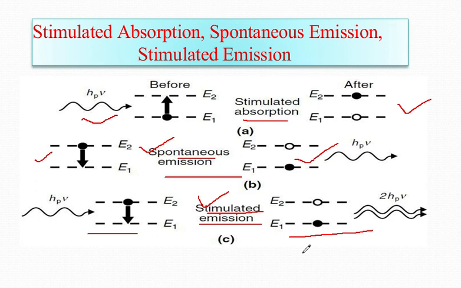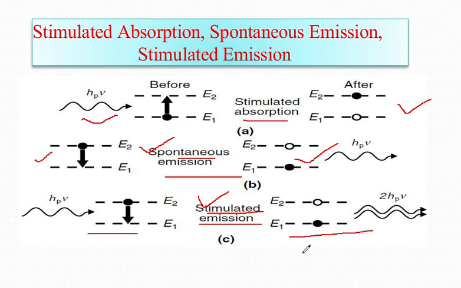So the most important thing is that if it is stimulated by a photon of suitable energy, the electron will come down to the lower energy state, and in turn the original photon and another emitted photon, by stimulation, having the same temporal and spatial phase, would be available. In this way, a coherent laser beam can be produced. Now, if you look at the working of a laser, then what can you see?